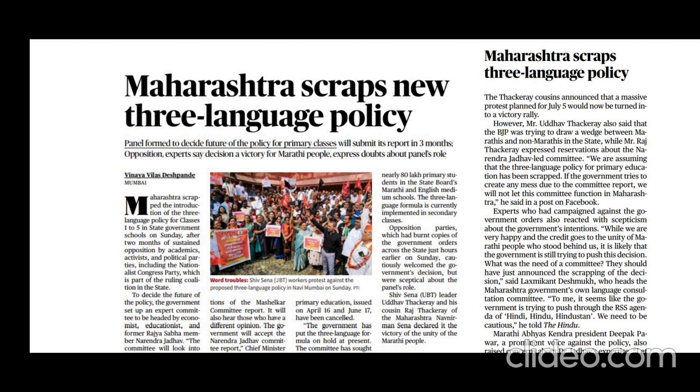So what the Maharashtra government is saying is that students should be encouraged to learn global languages like French, German, Mandarin, Spanish, etc., so that they can improve their international opportunities.